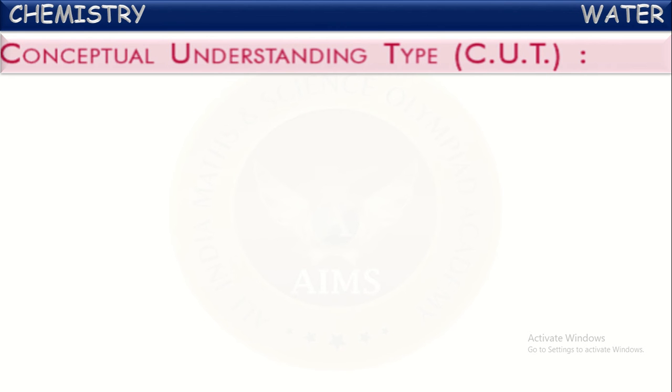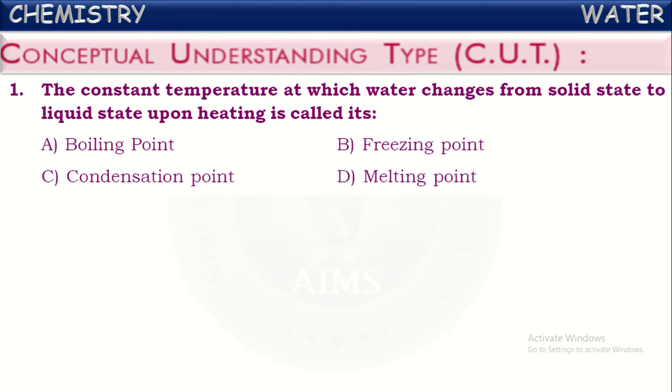First, let us look at conceptual understanding type questions. See the first one. The constant temperature at which water changes from solid state to liquid state upon heating is called. What do we call the temperature? The temperature at which water starts converting from solid state to liquid state.